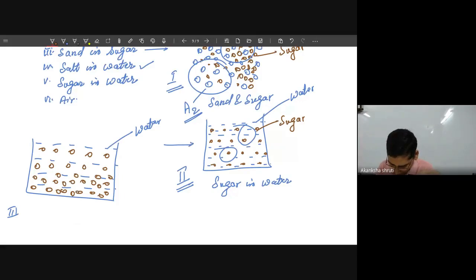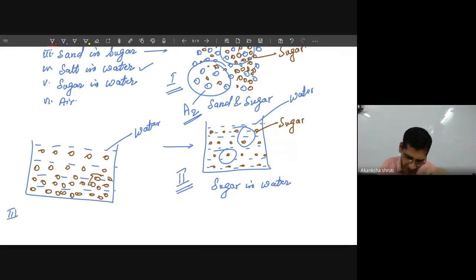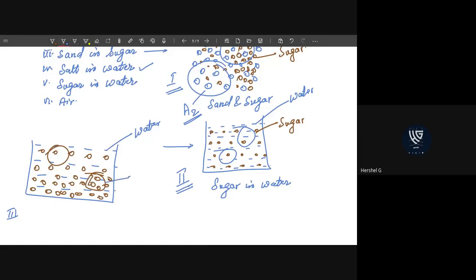So here we are observing, if you are taking a certain volume, say if you are taking this much volume, what you are observing, and if you are taking this much volume, what you are observing, in this case you are observing at the bottom, sand. Less is at the top.